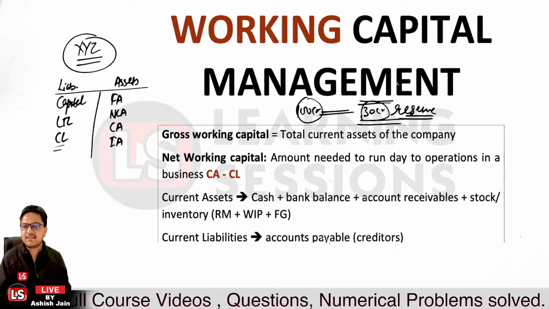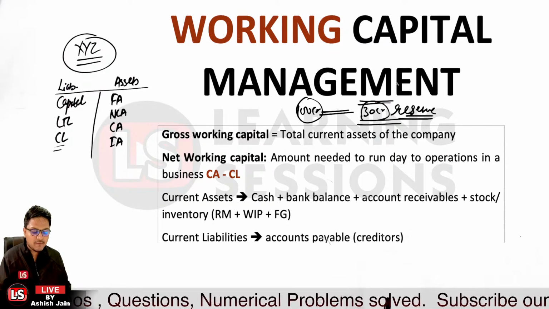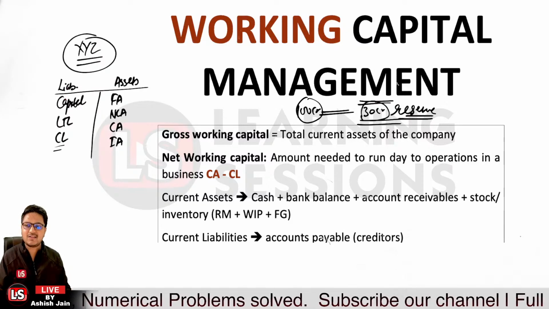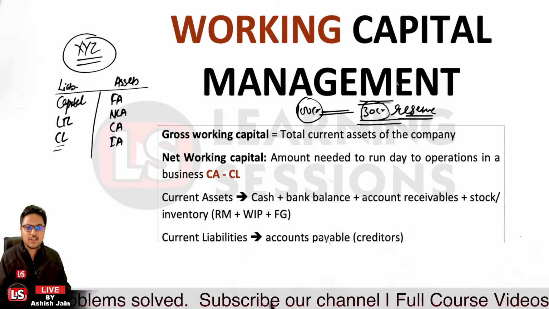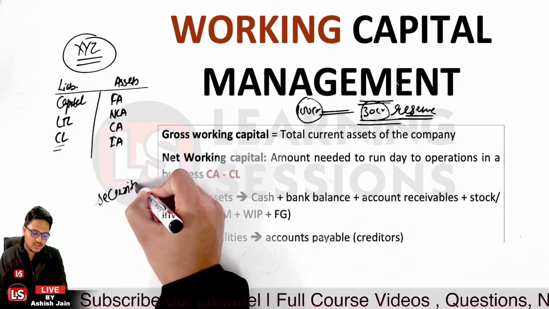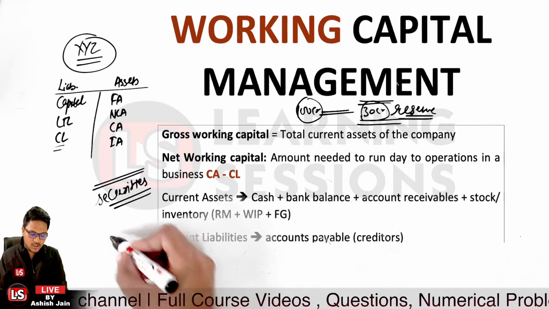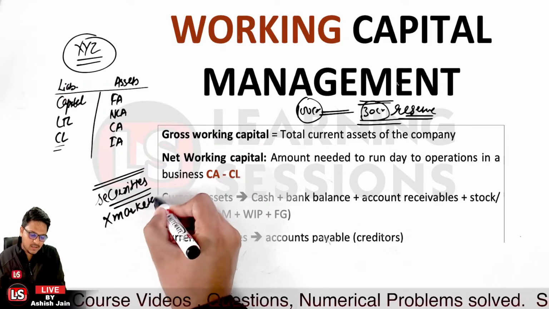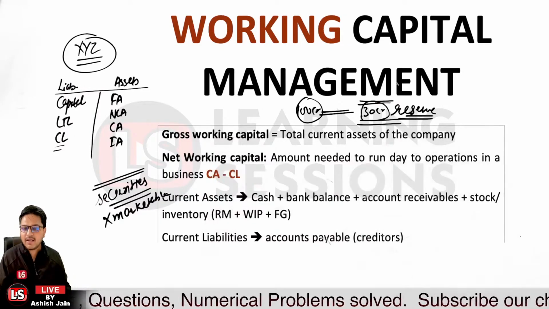Now if we look at the asset side, we have the fixed assets like plant and machinery, etc. That's a fixed asset. Non-current assets are those assets which are not current assets in nature and not fixed assets in nature. Let's take the case that the company has invested in securities which are not marketable. That will be the case of the non-current assets.